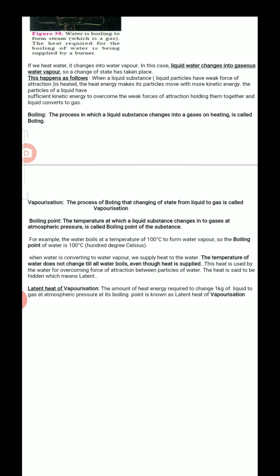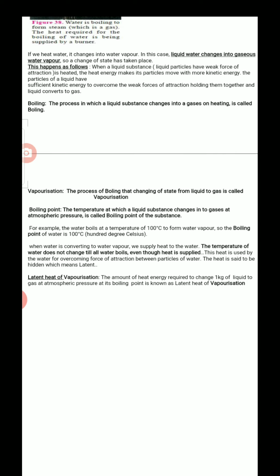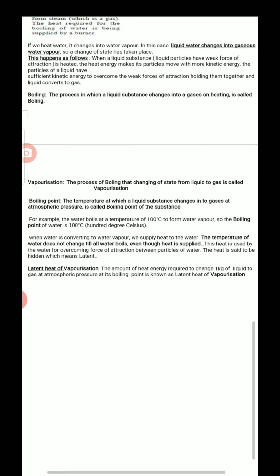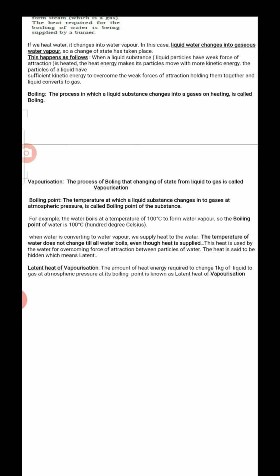Let's go to a new term, that is latent heat of vaporization. Latent means hidden. When water is taken in a beaker and we supply heat, the water converts to water vapor. Keep a thermometer inside and check the temperature of that water. At the boiling point it will show 100 degrees. At 100 degrees, the water in the liquid state converts to the gaseous state, but the temperature shows 100 degrees only. Even though I supply heat from below, still the temperature shows 100 degrees only.